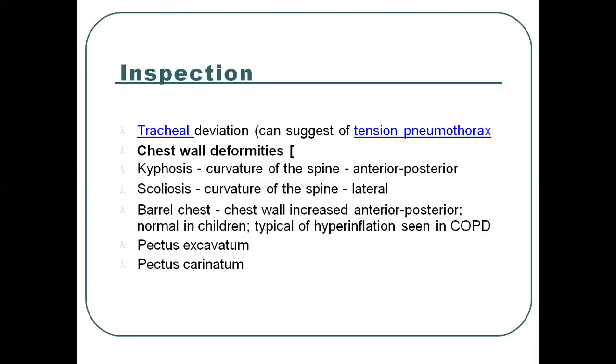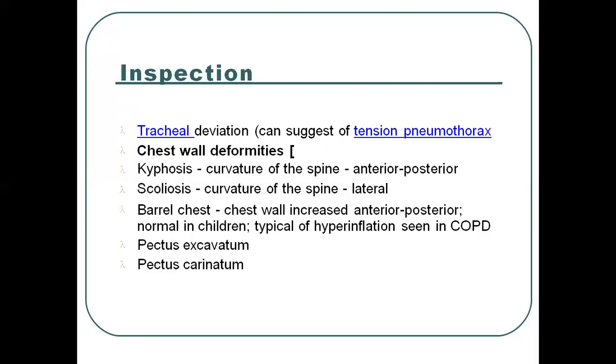Then next we have to start the inspection. In inspection we will see the trachea, means when the person is taking a breath, at that time we have to see the tracheal deviation. Tracheal deviation can suggest tension pneumothorax, means if the trachea is deviated, then the patient may have tension pneumothorax.